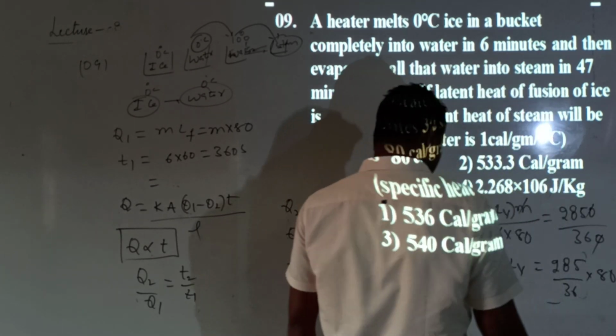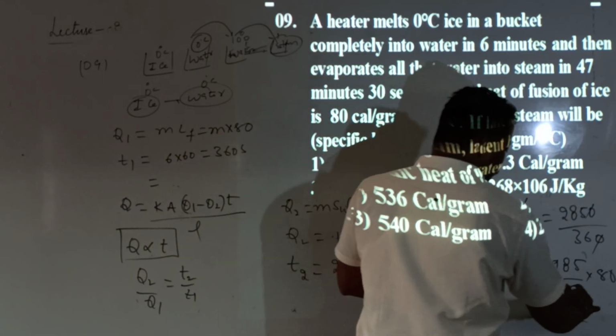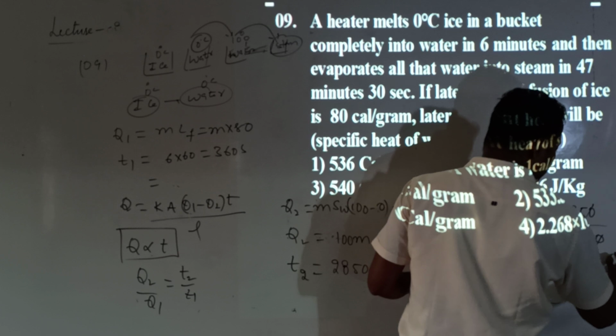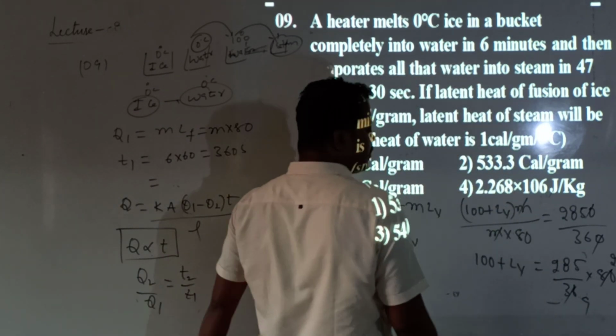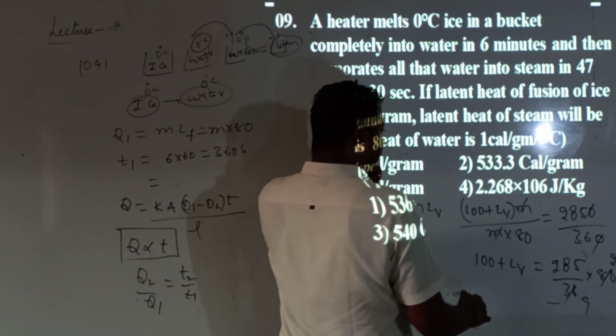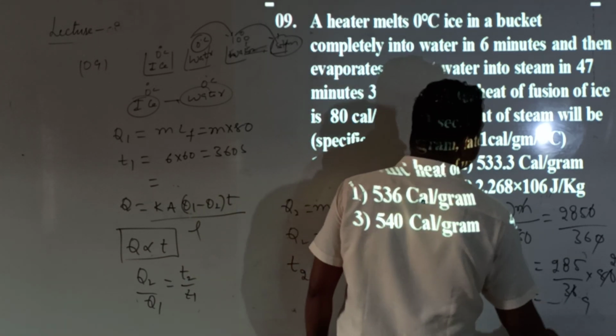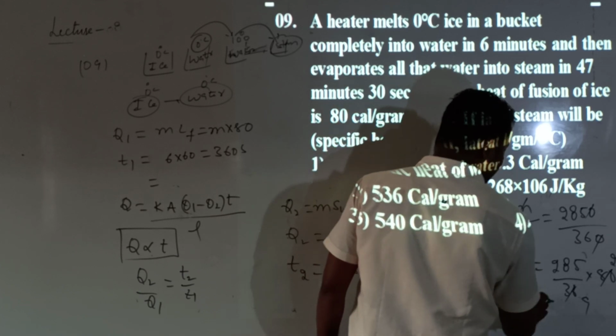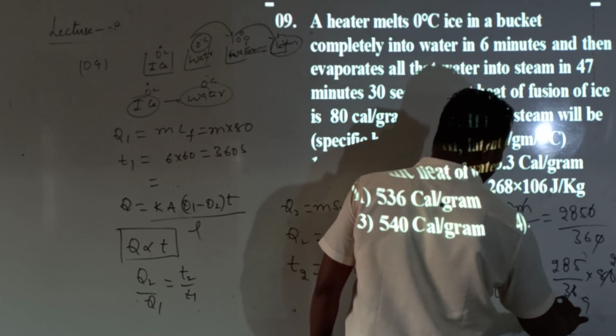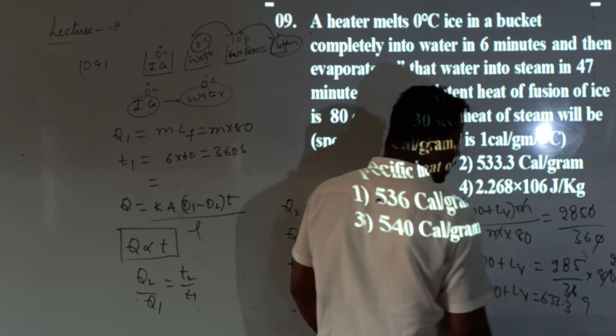Correct? So you simplify this. We get 100 plus LV equal to 633.3.